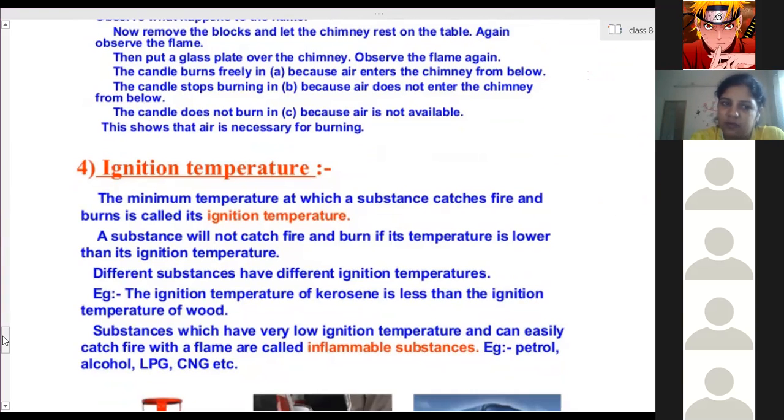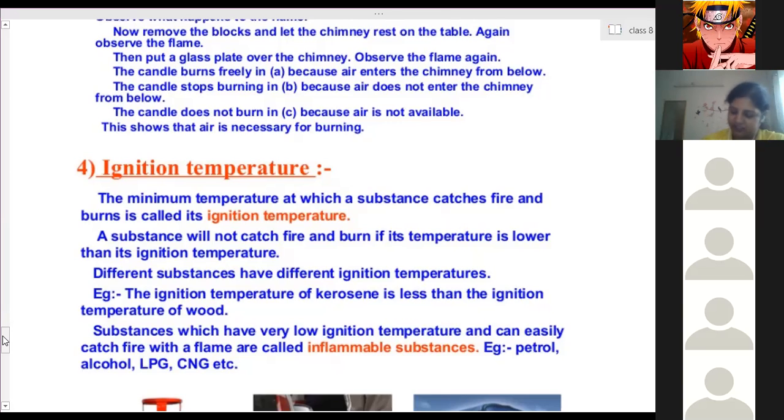Will the LPG start burning immediately when you open the knob of the gas stove? No, ma'am. When you keep the wood outside for the bonfire, will it catch fire by itself? No, ma'am. A matchstick, if you keep it over the matchbox, will it start burning? No, ma'am. So what is necessary here?